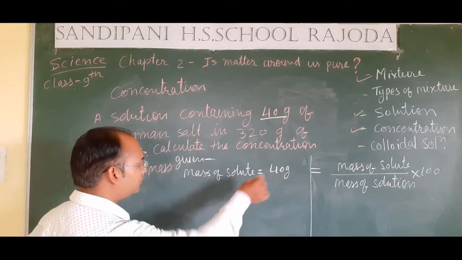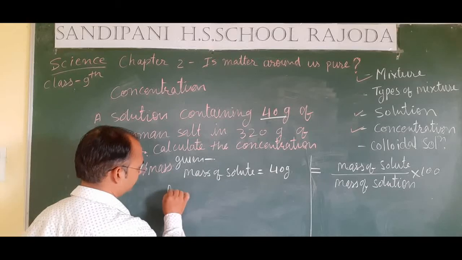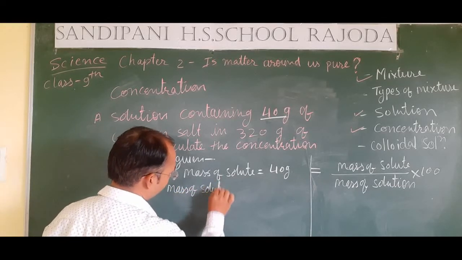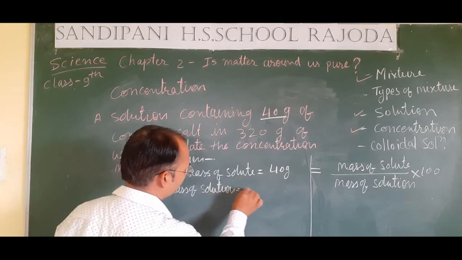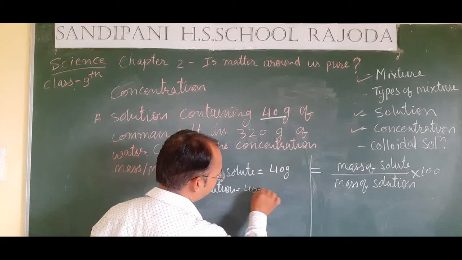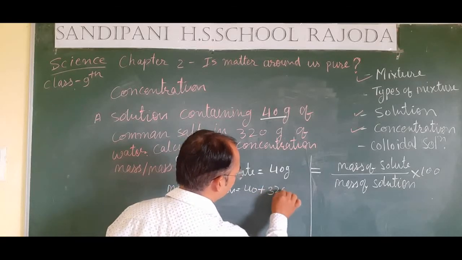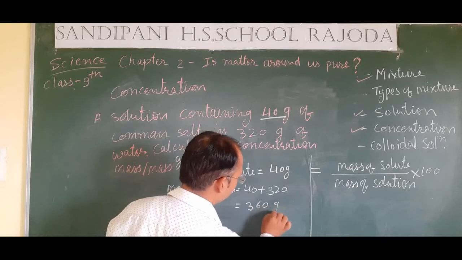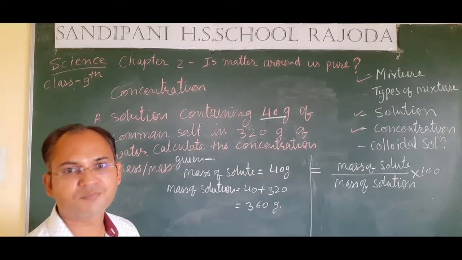So mass of the solution is equal to 40 plus 320 is equal to 360 gram.